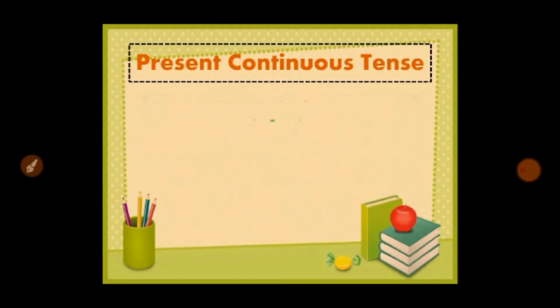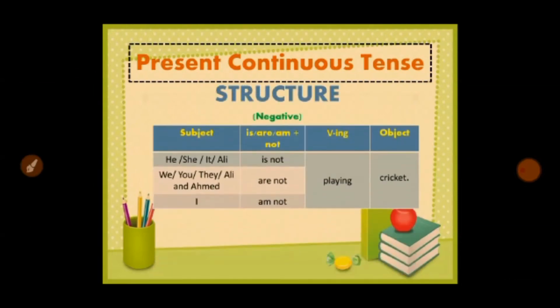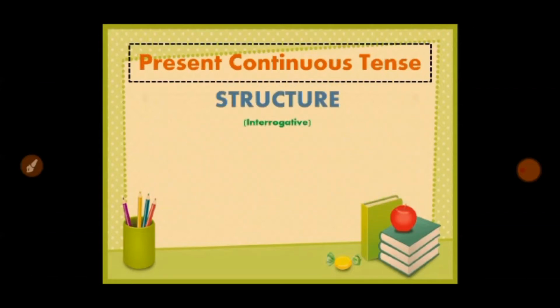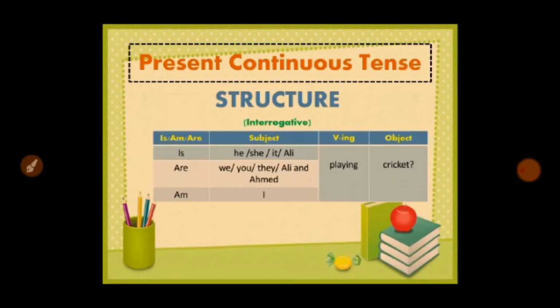Next is the negative sentences. Here the only difference is that we insert not after the auxiliary: is not, are not, am not, and the rest of the structure is same. In interrogative type of sentence, we just bring the auxiliary is, am, are to the start of the sentence, and we put a question mark at the end. The rest of the structure is same.